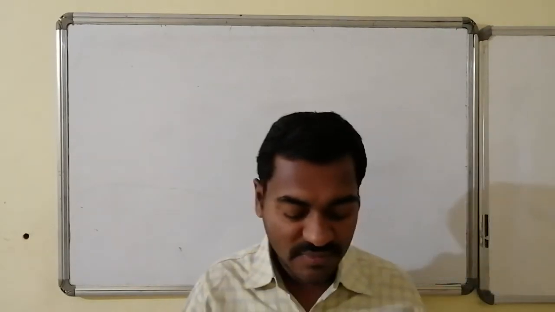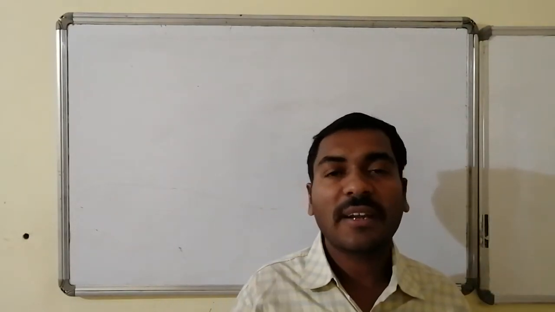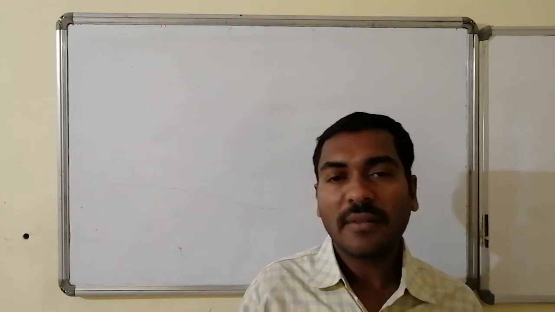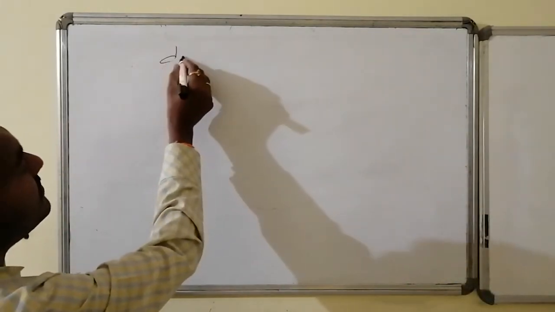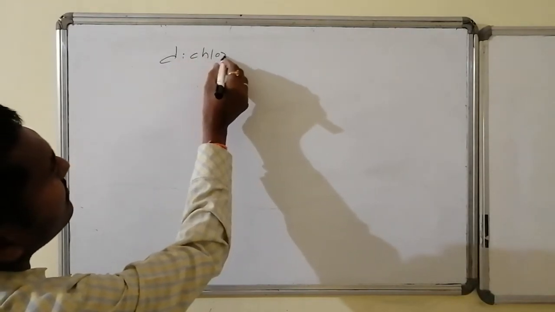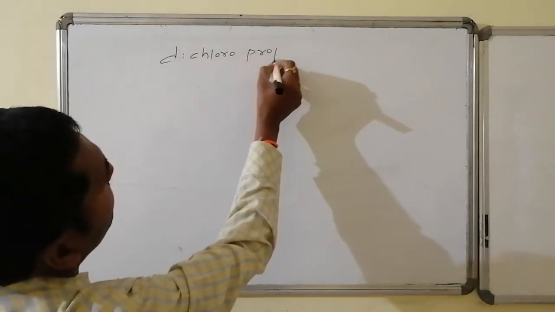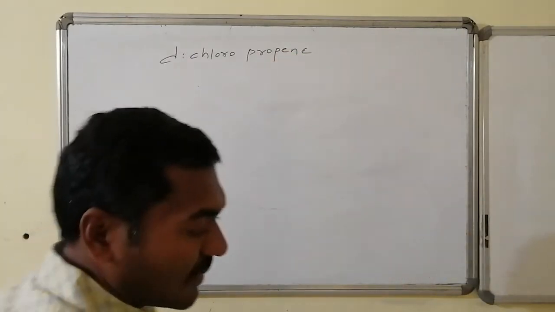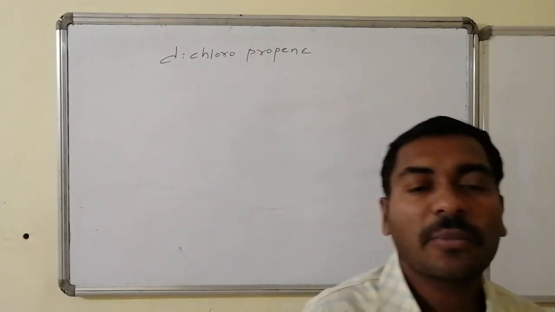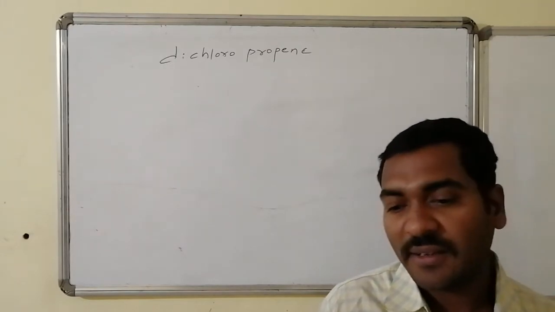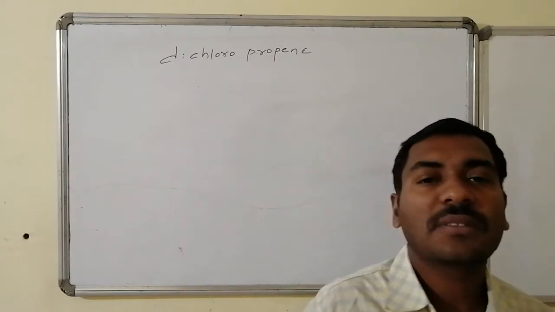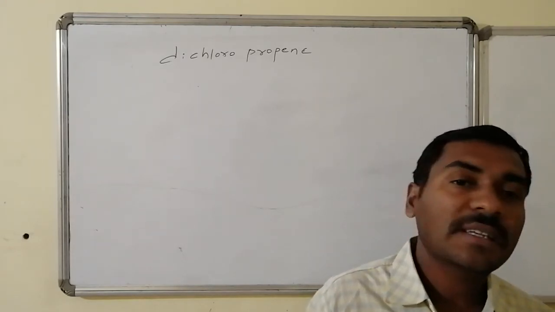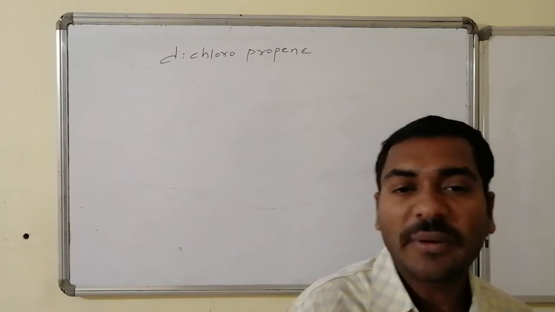A question on geometrical isomerism: write all possible geometrical isomers present in dichloropropene. If the compound given is dichloropropene, propene is a system consisting of one double bond, and it is associated with two chlorine atoms. I will write all possible structural isomers, and thereby identify which structural isomers among them are geometrical isomers.